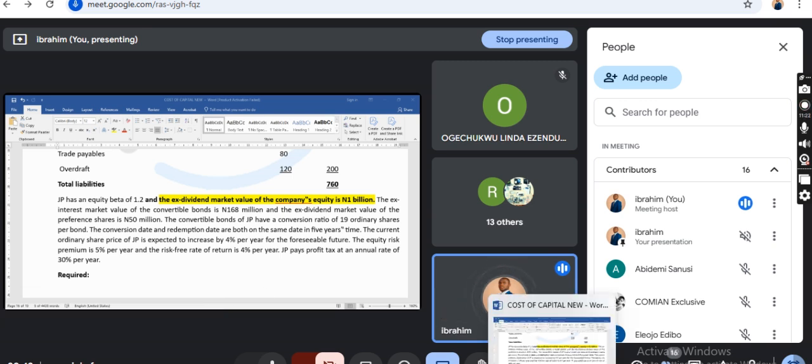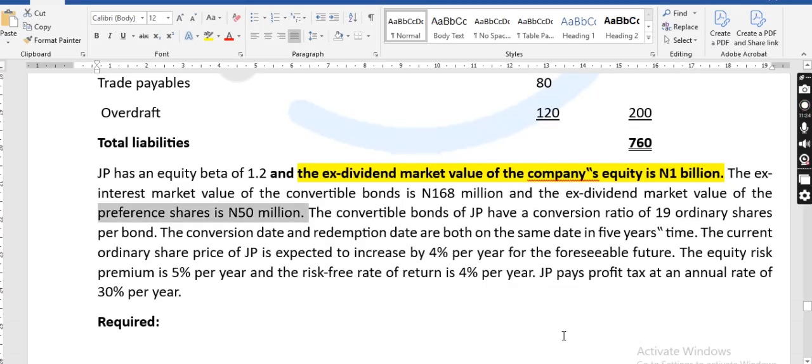Don't forget that in the formula given to you, I made mention that when a conversion ratio is given, there is a formula to calculate the value of the convertible bond. Is that not so, class? Yes, sir.